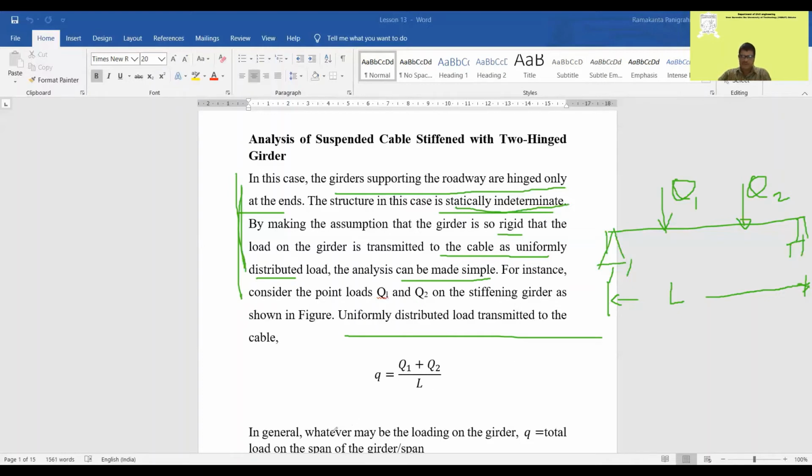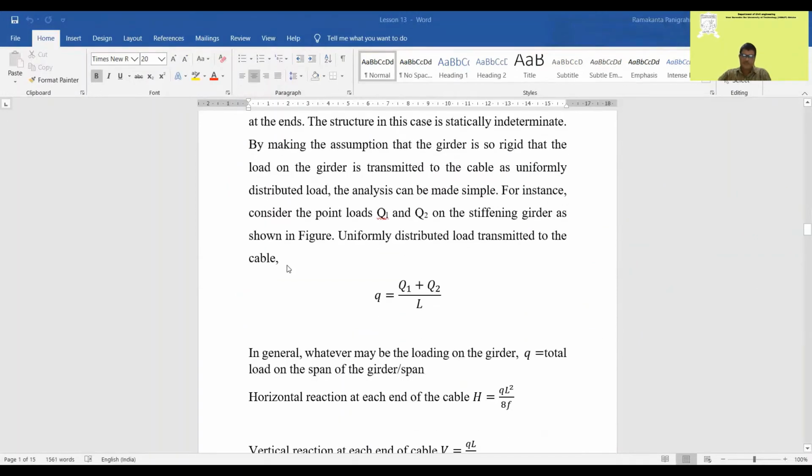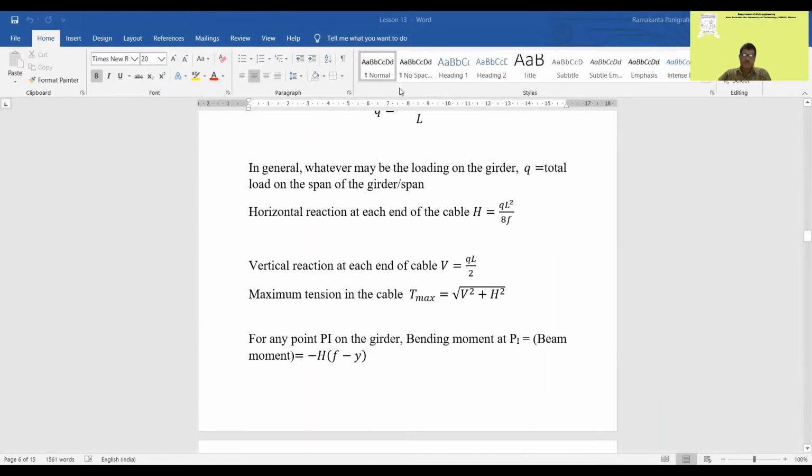This much load will be transferred from the girder to the cable through the hangers. In general, whatever the loading on the girder, there may also be partial UDLs on the girder. So calculate the total load acting on the girder. The total load divided by the span of the girder will give the load per span, which will be transferred to the cable as UDL. Now, what is the horizontal reaction at each end of the cable? It will be qL squared by 8F.